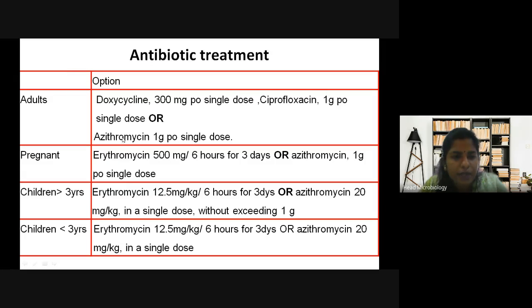So these are the antibiotics used in the case of adults, pregnant women, children more than 3 years, and children less than 3 years. For adults, it is doxycycline or ciprofloxacin or azithromycin. In the case of pregnant women, it is erythromycin or azithromycin. For children, it can be erythromycin. The dosage decreases, if they are more than 3 years and if they are less than 3 years, the dosage will decrease, as you all know.